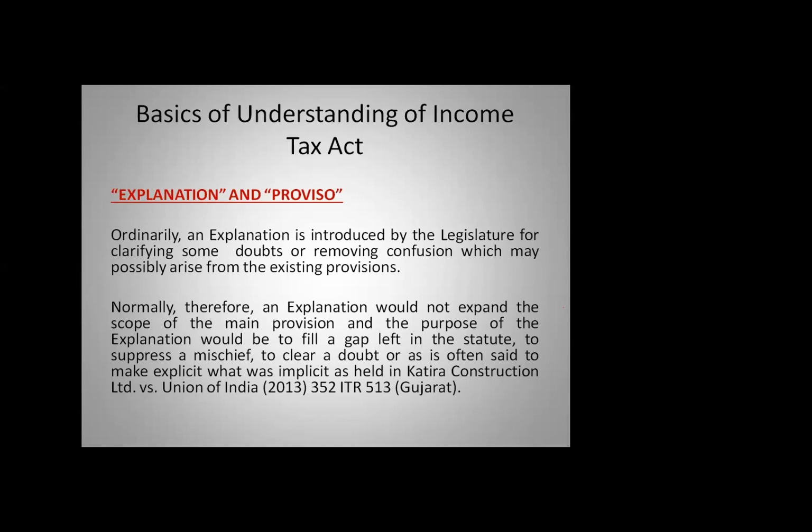And I just want to give you one another tip also. In penalty cases, 271(1)(c) will talk about the penalty. The income tax department cannot take a penalty on the legal heirs, because you have to satisfy two conditions. I have filed inaccurate particulars of income, and I should also satisfy that I have concealed the income.